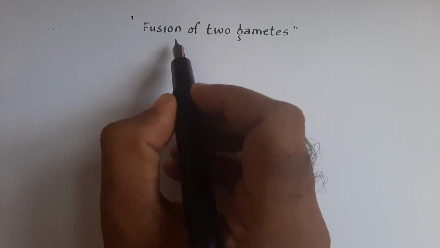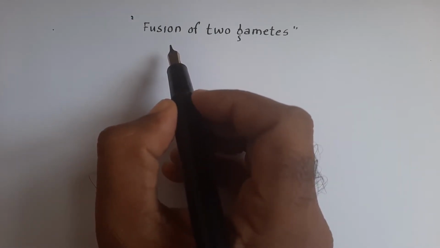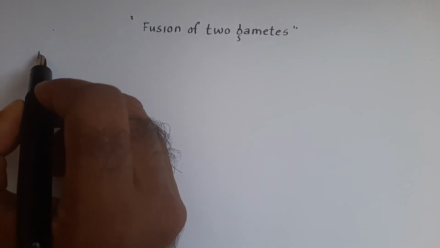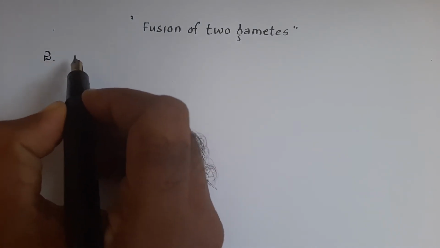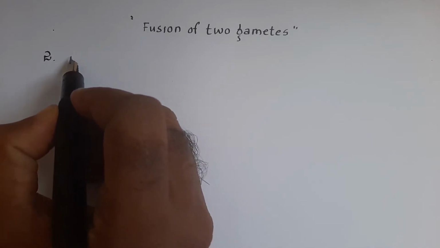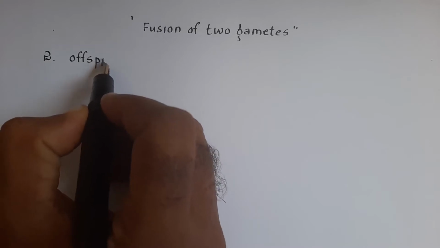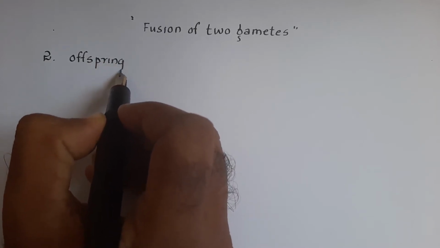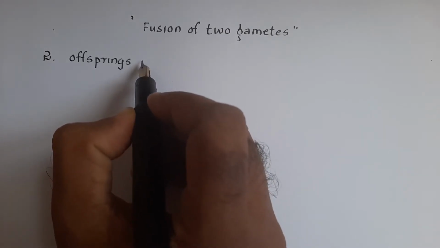These character building terms help you to state the second feature. What does it actually state? The second feature is: offsprings are produced by fusion of two gametes.